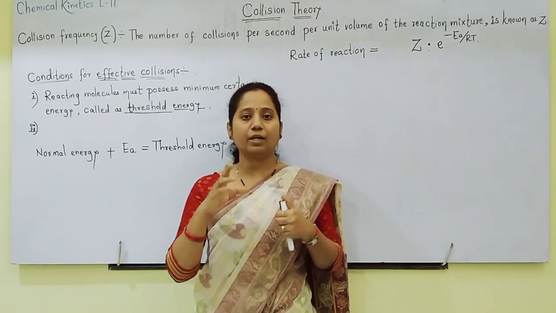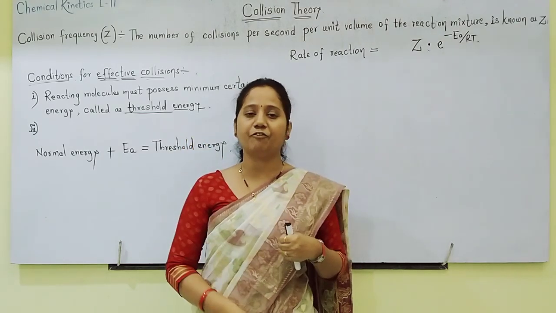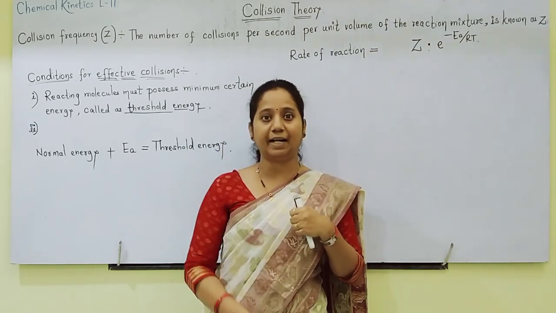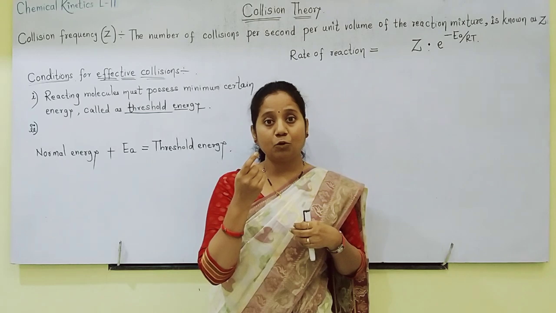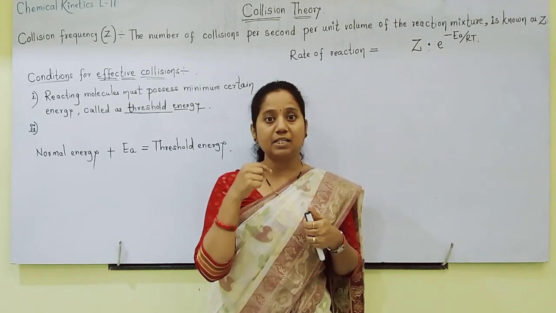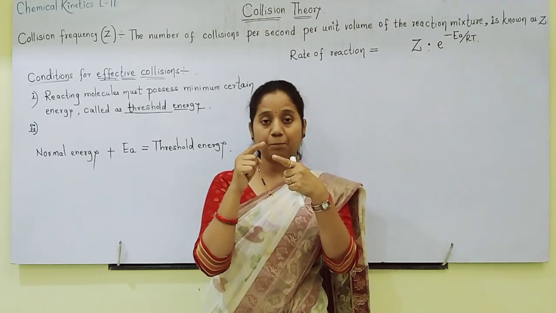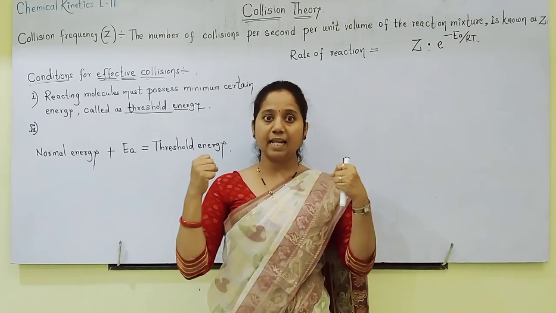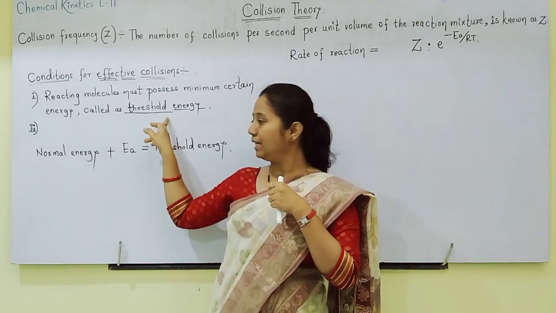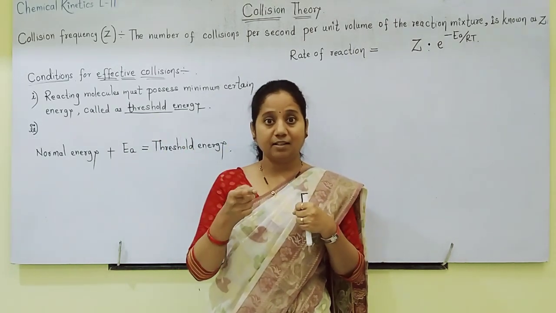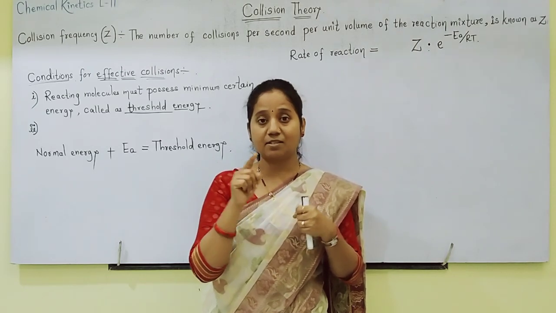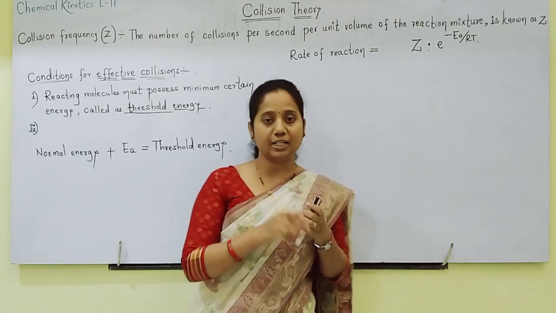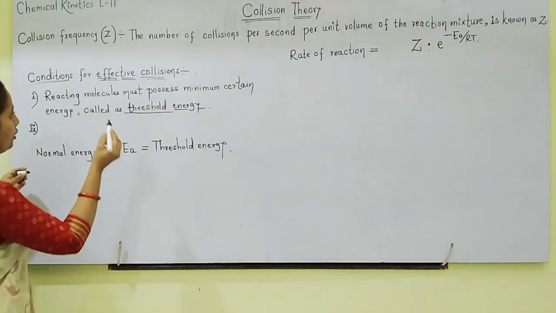Second criterion: all reacting molecules now have sufficient kinetic energy equal to threshold energy, so they are colliding effectively, but one more thing you should understand, that they must be oriented in the proper direction. Proper orientation is very important. They have threshold energy, but along with threshold energy, collisions must be oriented properly. Proper orientation is our second criterion for effective collisions.